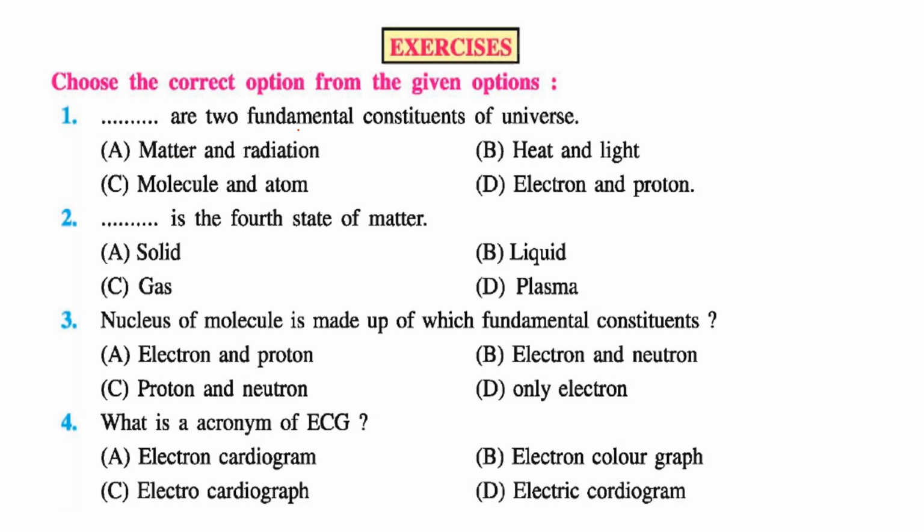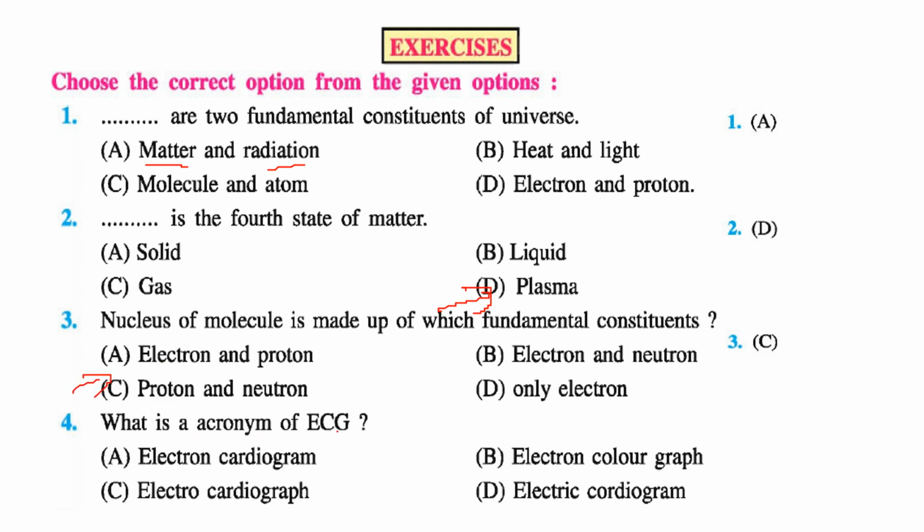Dash are two fundamental constituents of the universe. What is the answer? Matter and radiation. Dash is the fourth state of matter: plasma. The nucleus of a molecule is made up of which fundamental constituents? The nucleus is made up of protons and neutrons.